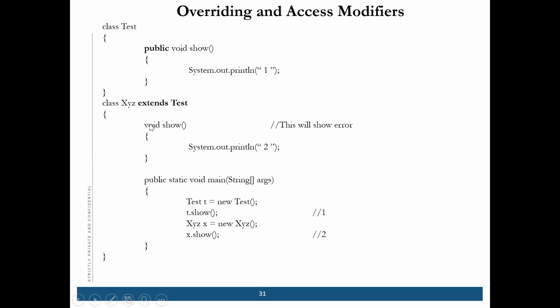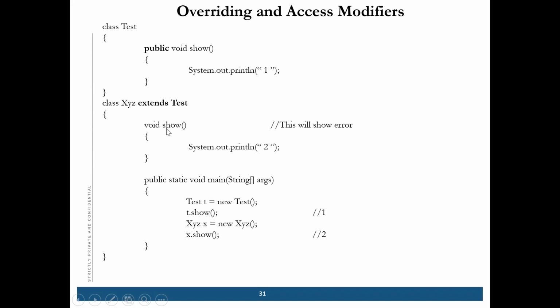Will this work? Why? Because this is public and this is default. So default is lower access, right? And public has more access. So it will give you an error. Why? Because lower access cannot override the method of the parent class.